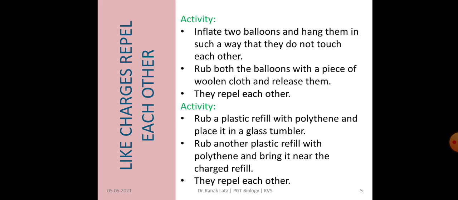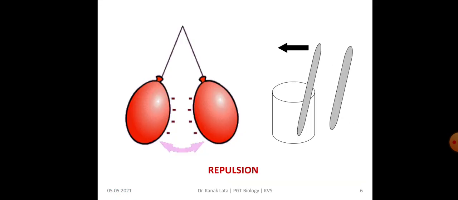In the second activity, rub a plastic refill with polythene and place it in a glass tumbler. Then rub another plastic refill with polythene and bring it near the charged refill. What will you observe? You will again observe that both the refills repel each other, because they acquired the same charge. This figure depicts the previous activity that we have discussed. You may visualize that there is repulsion of balloons and plastic refills when they acquire the same charges.